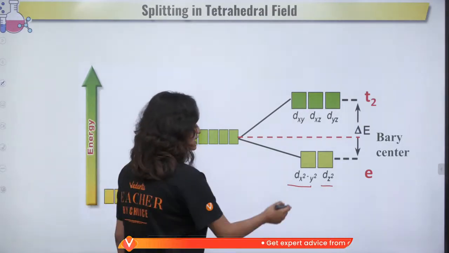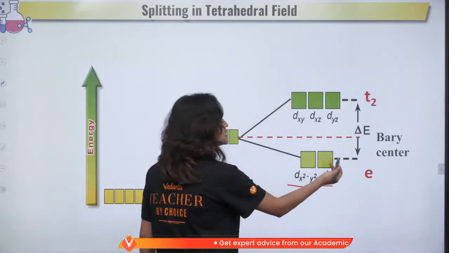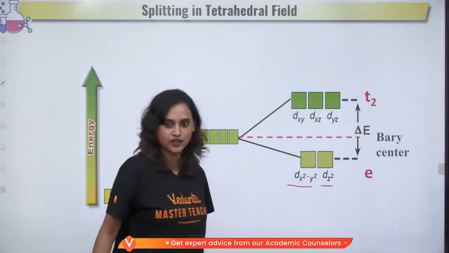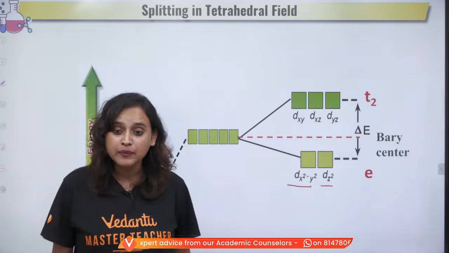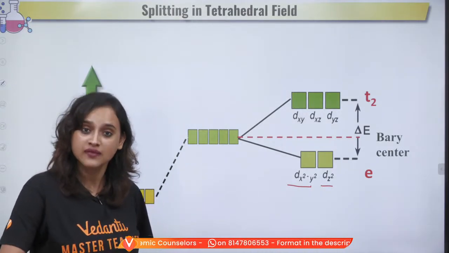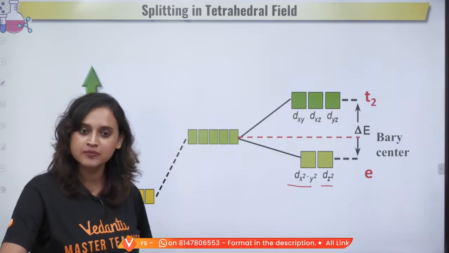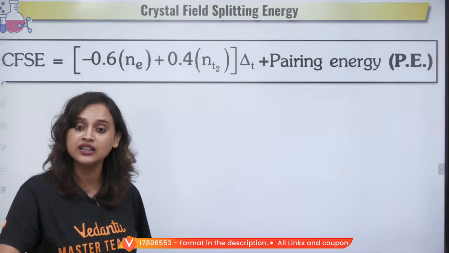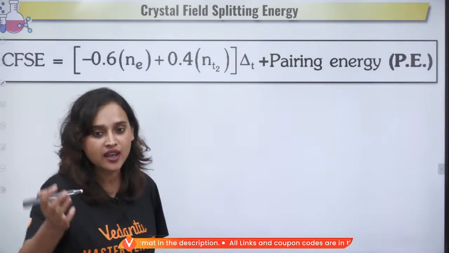As you can see, E comes at the bottom, whereas T2 goes up. Are we understanding this, everyone? Getting it? What is happening in the tetrahedral field? Now the same thing here also.